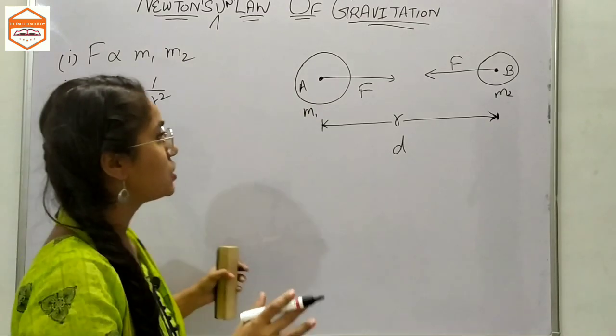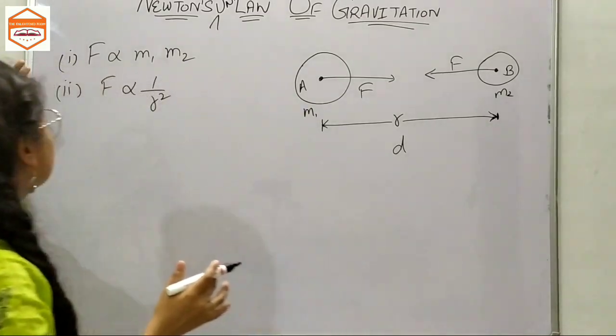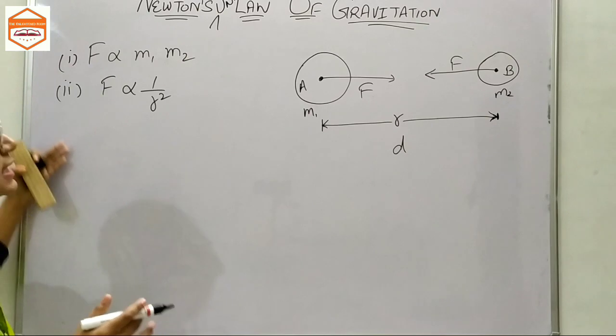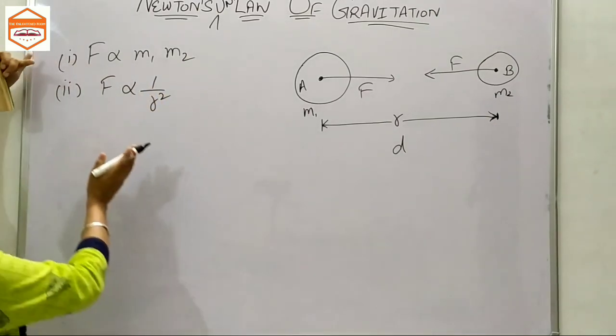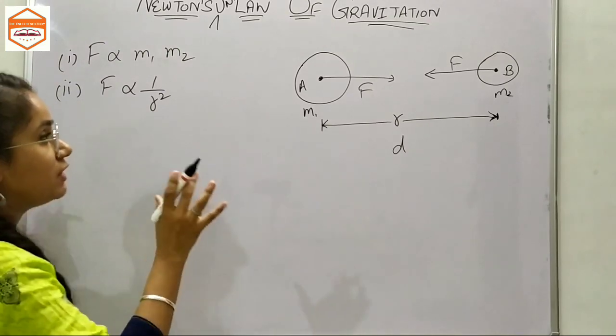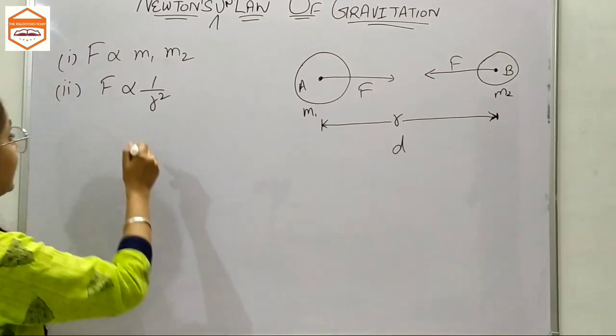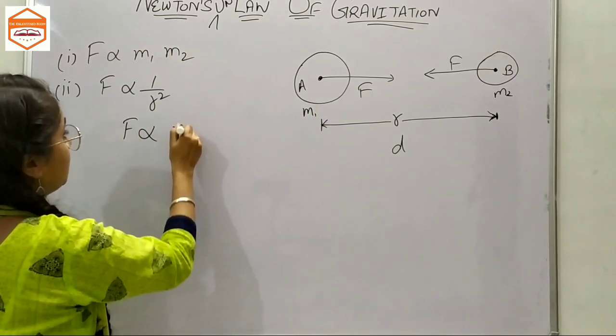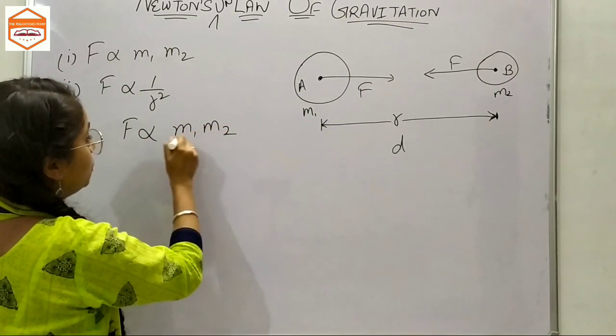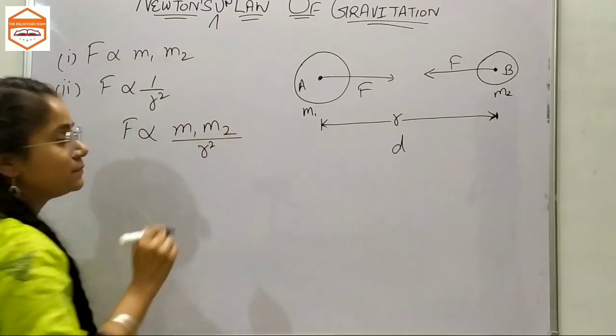So we have got these two points. This is what Newton said. Now we're going to combine these two expressions to give a new result. It would be written as F is directly proportional to m1 m2 over r squared.